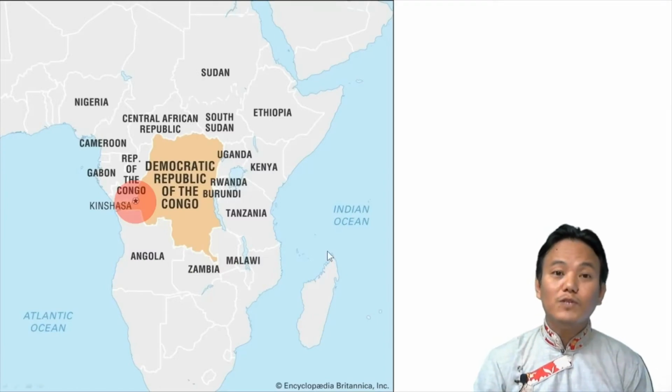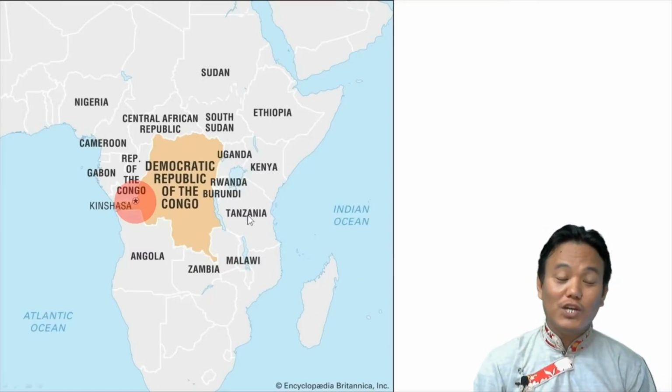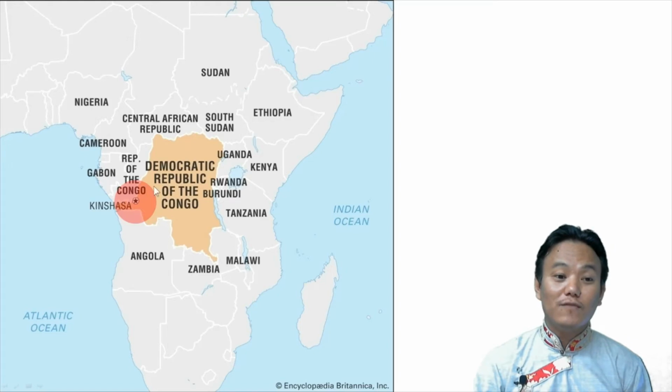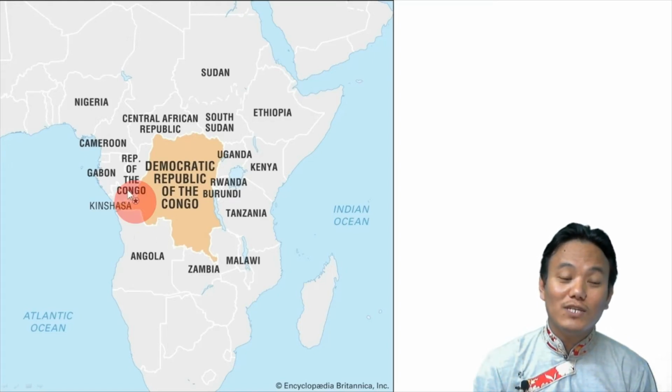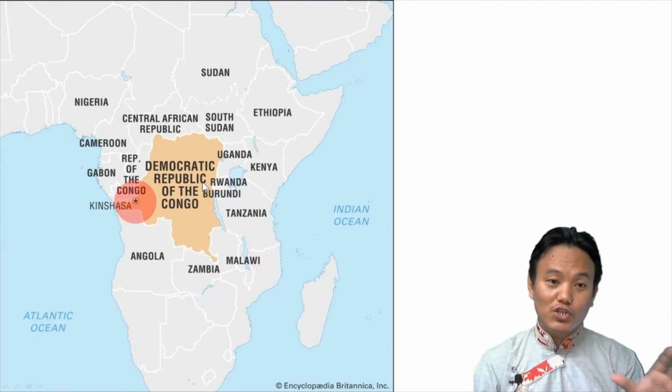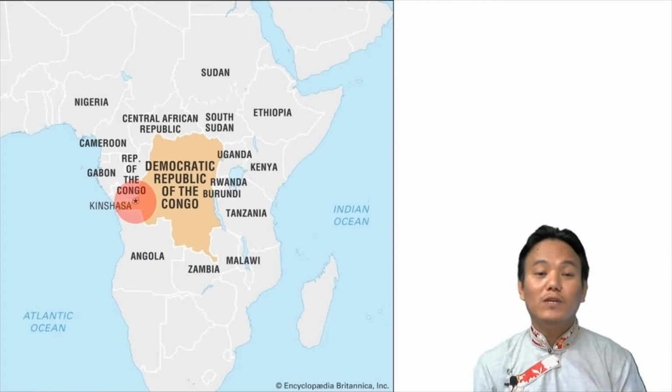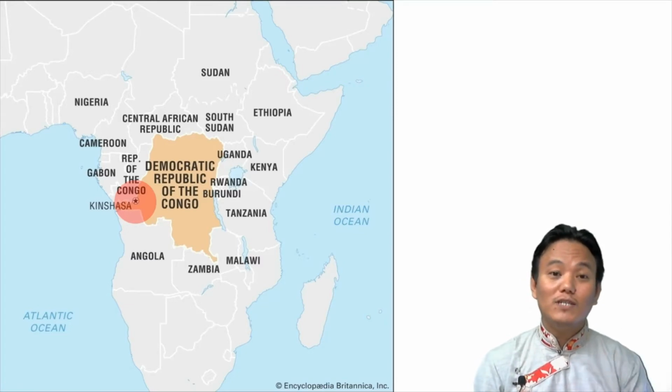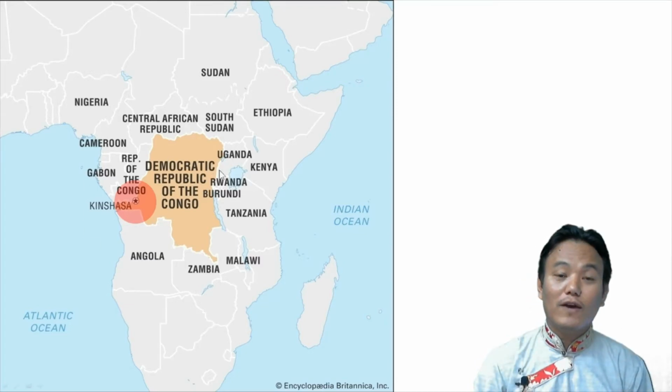Now, the virus responsible for causing AIDS, that is HIV, is believed to have originated from this part of Africa in the 1920s, that is in Kinshasa of the Democratic Republic of Congo. That was the time when the virus jumped from chimpanzees into human beings. So it crossed species during the 1920s in this part of Africa.